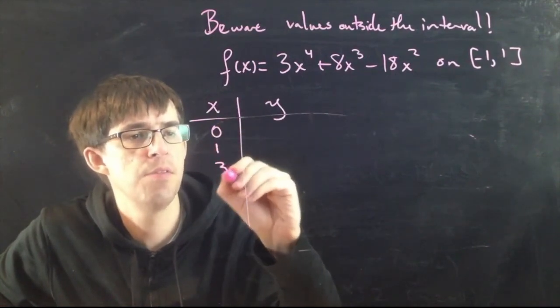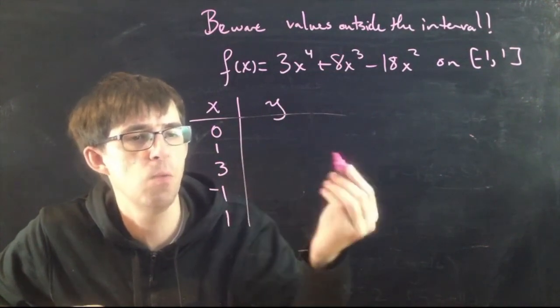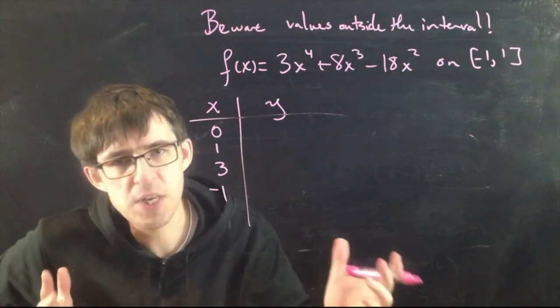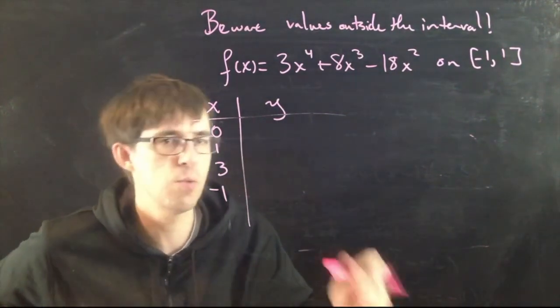0, 1, and 3. And then I also have the two interval endpoints, minus 1 and 1. I guess I don't need to write the 1 twice, right? Sometimes by chance, one of the interval endpoints will also be one of the critical numbers. You don't have to check it twice.